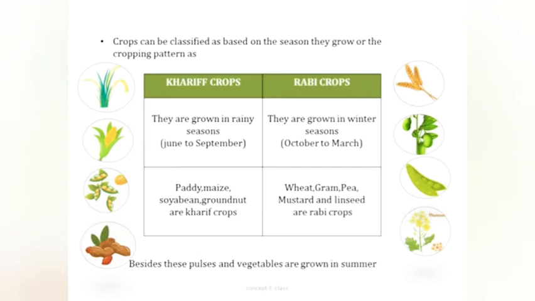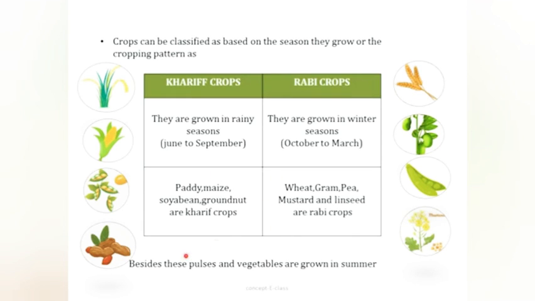Crops can be classified based on the season into two. One is kharif crops, and the other is rabi crops. Kharif crops are grown in the rainy season, from June to September, and rabi crops are grown in the winter season, from October to March. Examples of kharif crops are paddy, which is rice, maize, corn, soya-bean and groundnut. Examples of rabi crops are wheat, gram, peas and mustard.